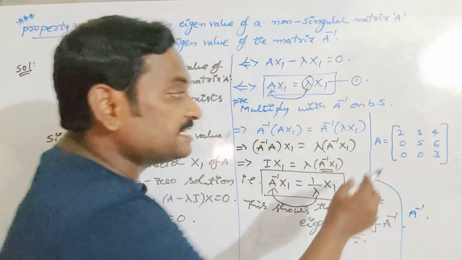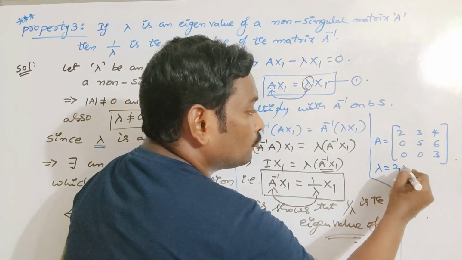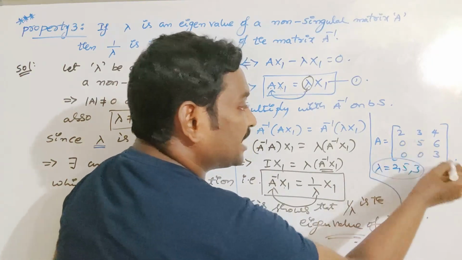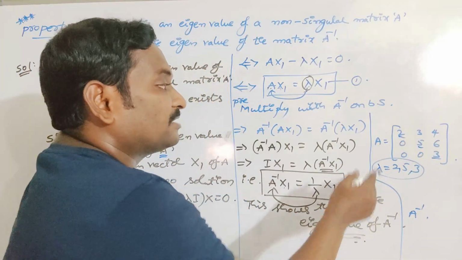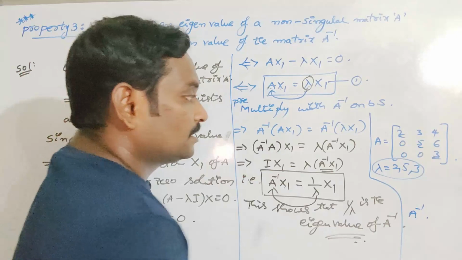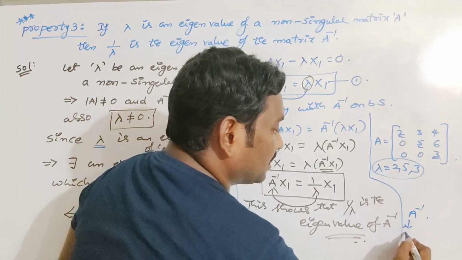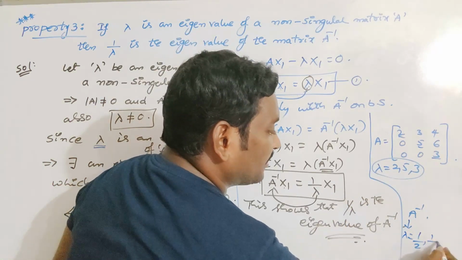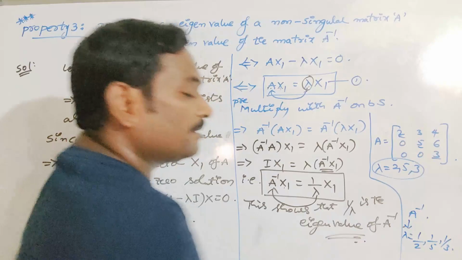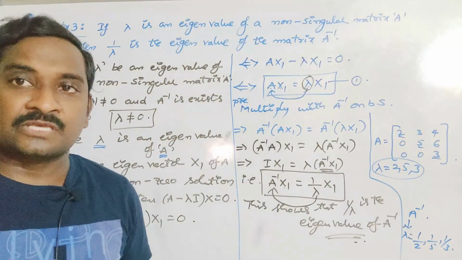Since this is an upper triangular matrix, what are the eigenvalues of A? 2, 5, 3. 2, 5, 3 are the eigenvalues. Just the diagonal elements are the eigenvalues for an upper triangular matrix. And what are the eigenvalues of A inverse? Reciprocals of these eigenvalues: 1 by 2, 1 by 5, 1 by 3. Within a minute we can easily find out the eigenvalues for A inverse also.